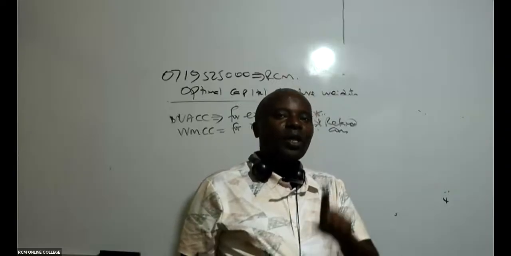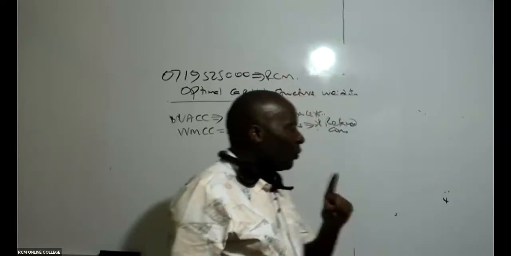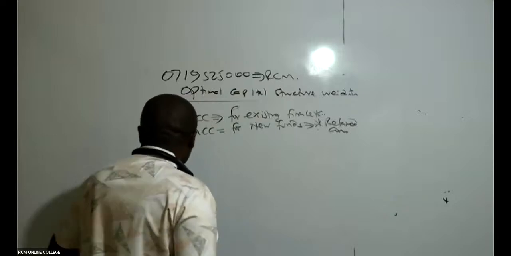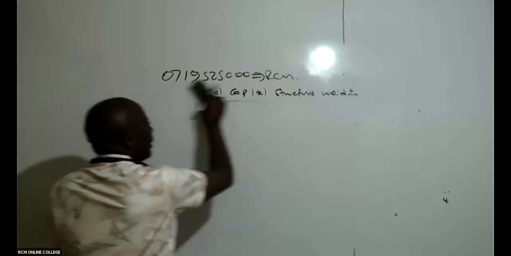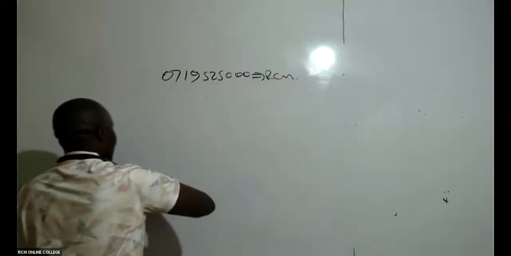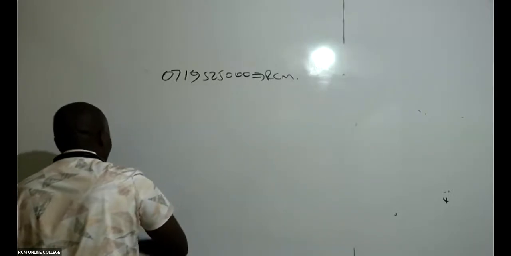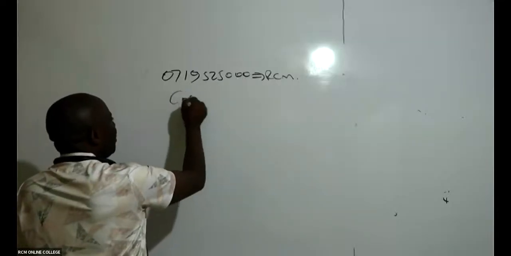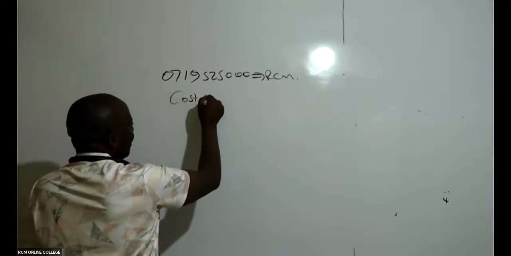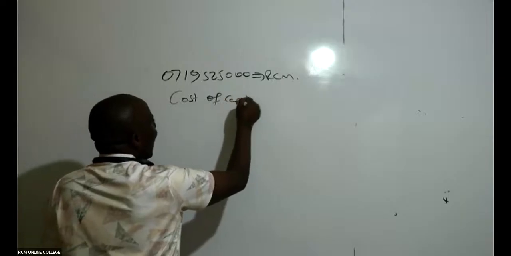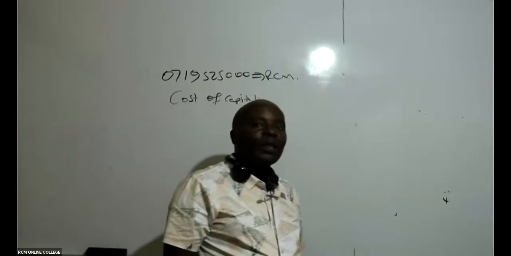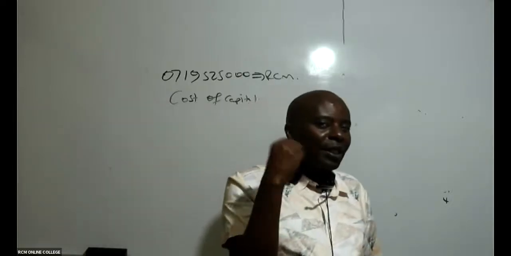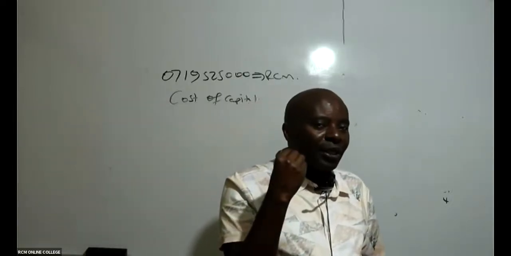Allow me to explain something very important here. If they just wanted an appropriate cost of capital without mentioning WMCC, would you have managed to know that it is WMCC they wanted you to compute?